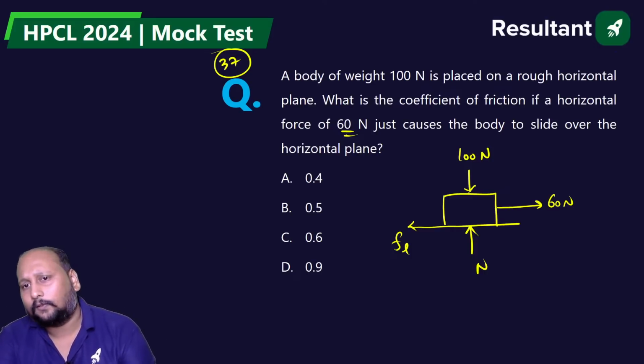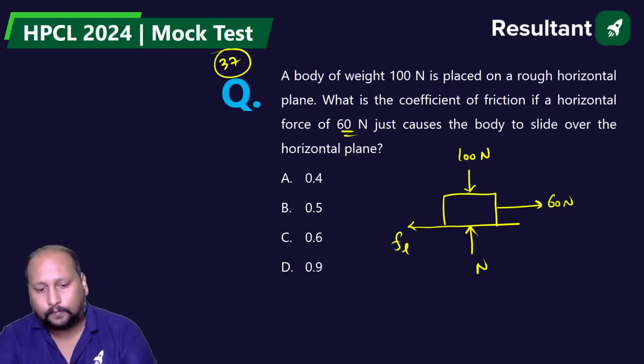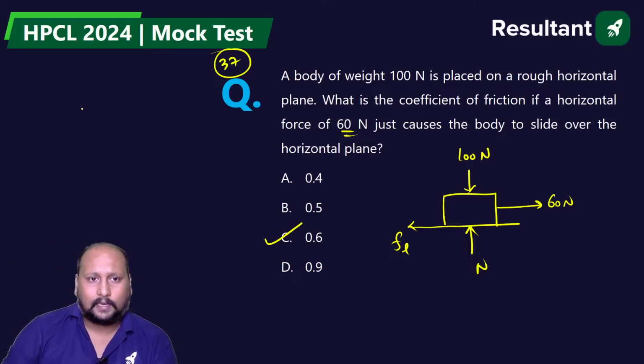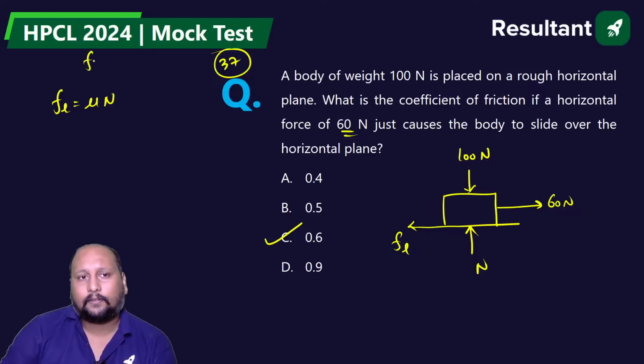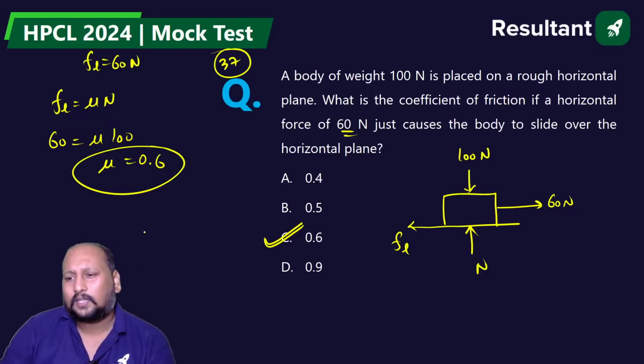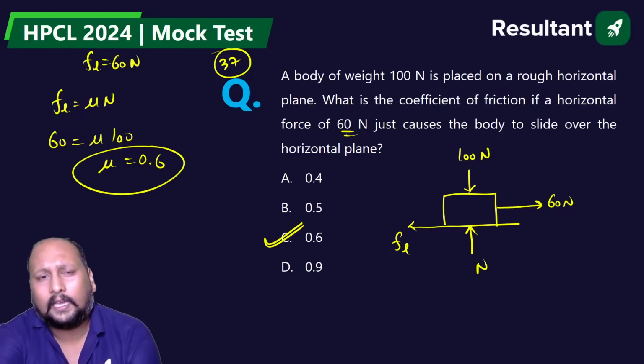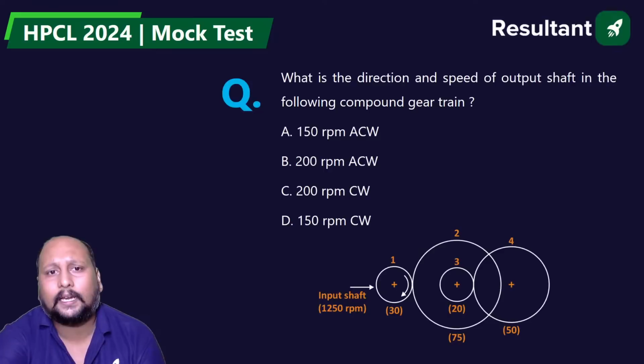Very easy, I think. Straight away looking at this, we can say option C is the correct answer. FL is equal to mu into N. FL itself is equal to 60 Newton. So 60 is equal to mu into 100. Mu is equal to 0.6. If they ask about friction, they'll have a simple question straight away like this, either on a horizontal or an inclined plane. More than sufficient. Okay, next, 38.